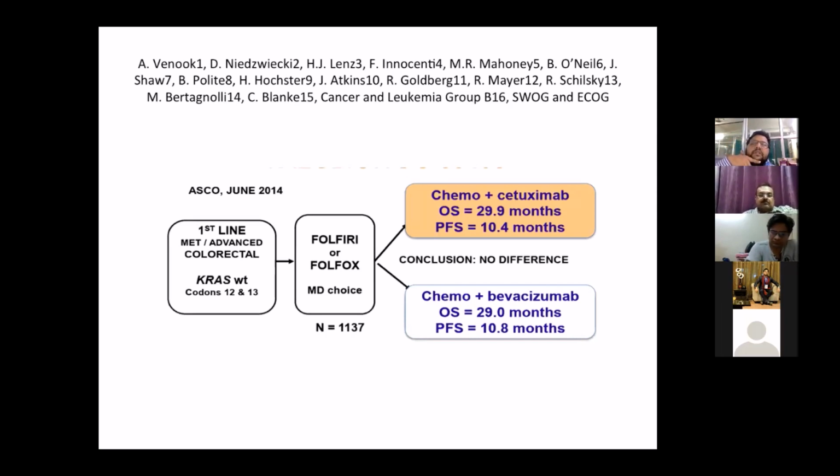It was shown that chemotherapy with cetuximab had an overall survival of 29.9 months and a progression-free survival of 10.4 months. The chemotherapy with bevacizumab had an overall survival of 29 months and a progression-free survival of 10.8 months. Thus, there was actually no difference between the survival rates in this analysis.